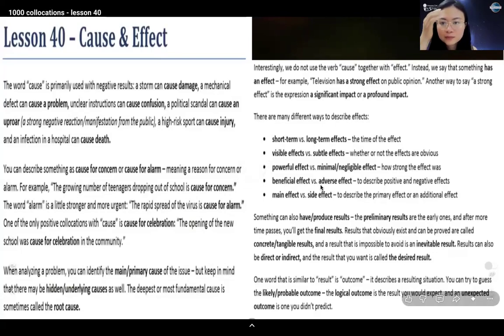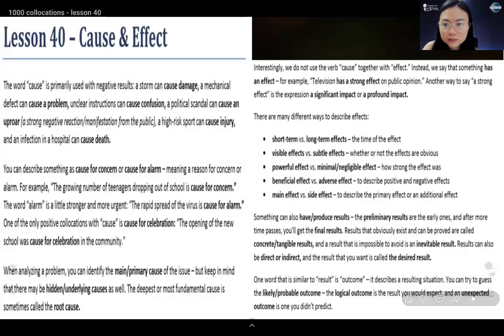For example, television has a strong effect on public opinion. Another way to say a strong effect is the expression a significant impact or a profound impact.